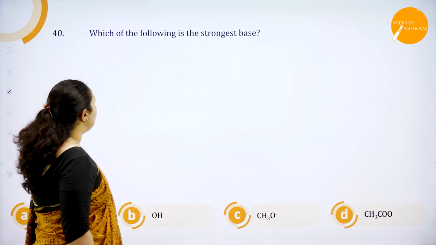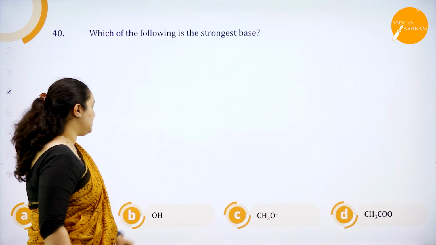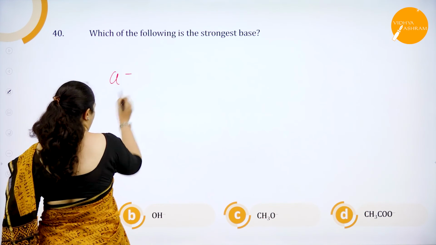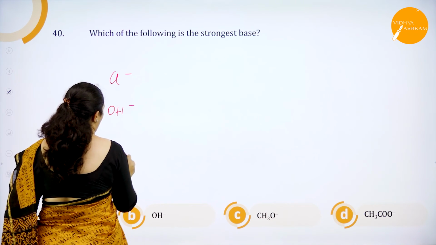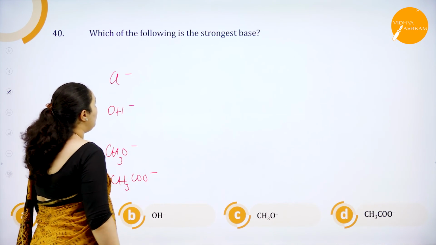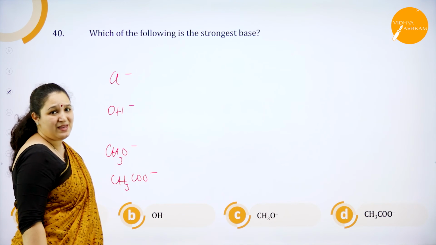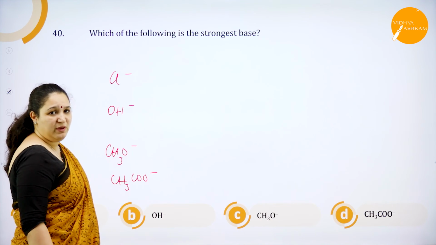Next one, which of the following is the strongest base? See, they have given a series here. I have Cl minus, OH minus, CH3O minus and CH3COO minus. Now you have to tell me which is the strongest base among these. If it is a strong base, its conjugate acid will be weak.